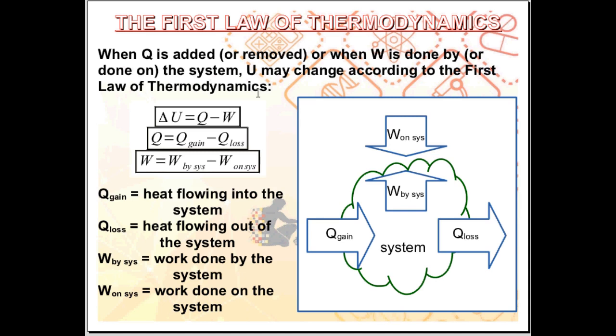So again, first law of thermodynamics: the total internal energy may change when heat is added or removed, or when work is done by the system or on the system. Delta U is equal to Q minus W.